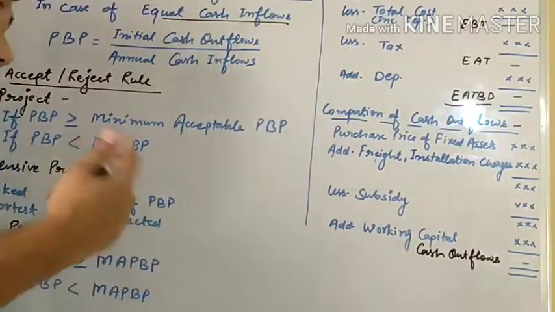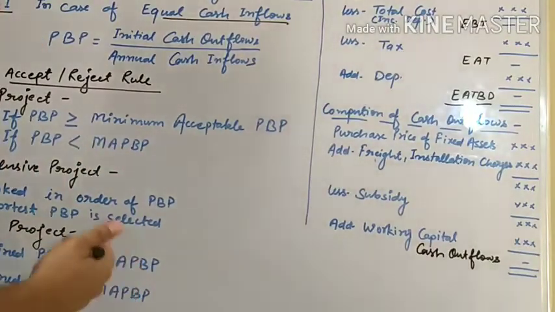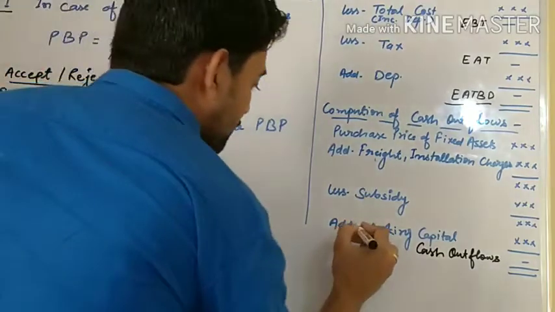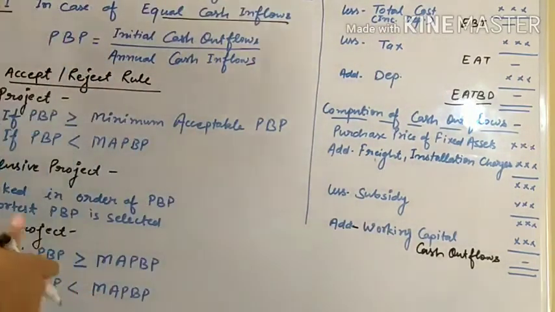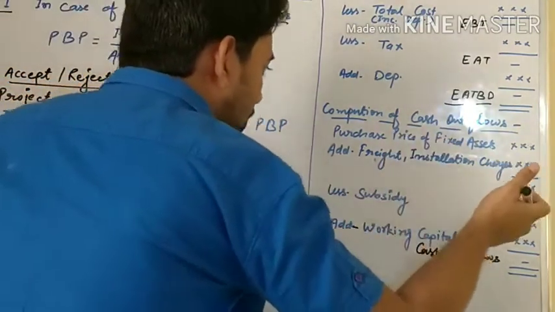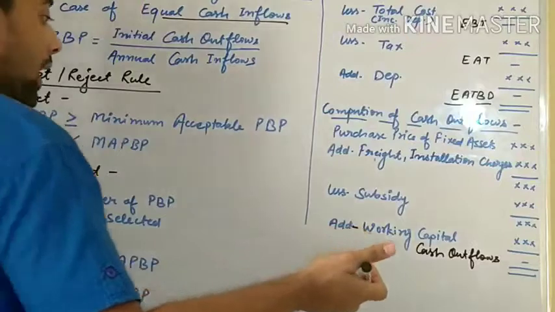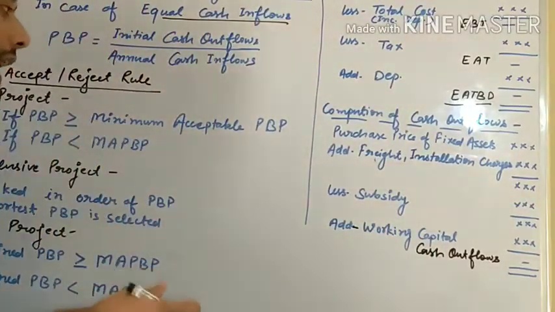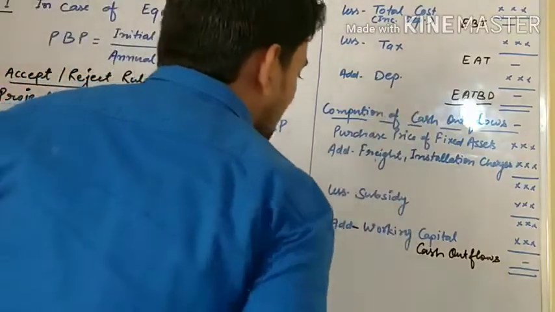And whenever you spend on a particular fixed asset or project, you have to incur working capital. In that case you will add working capital. If you are investing in particular assets and require working capital, you will have to add that working capital amount to find cash outflow.